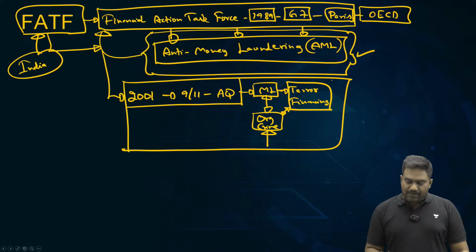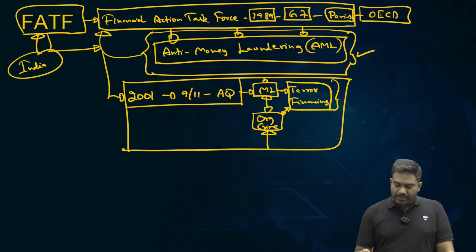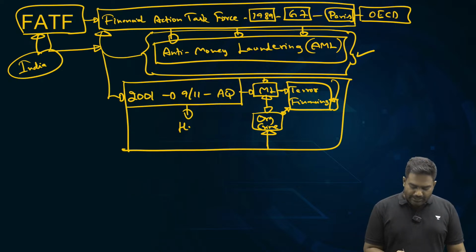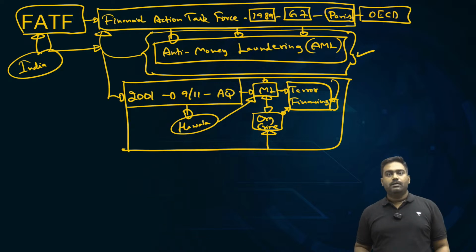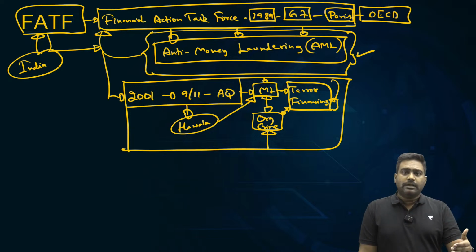Because the proceeds of drug trafficking, arms trafficking, human trafficking, such illegal criminal activities, and the money which was being laundered around the world, including black money, which was essentially generated through corruption and tax evasion, part of that money was flowing into the hands of terrorist groups, enabling terrorist activities. The 9/11 attacks was funded mainly through Hawala channels, through Hawala networks, which is an informal way of transferring money from one country to another, which is part of the money laundering network. So once this came to light, once the linkages between money laundering channels, criminal cartels and terrorist groups was clearly established, the world began a war against terror financing and money laundering.